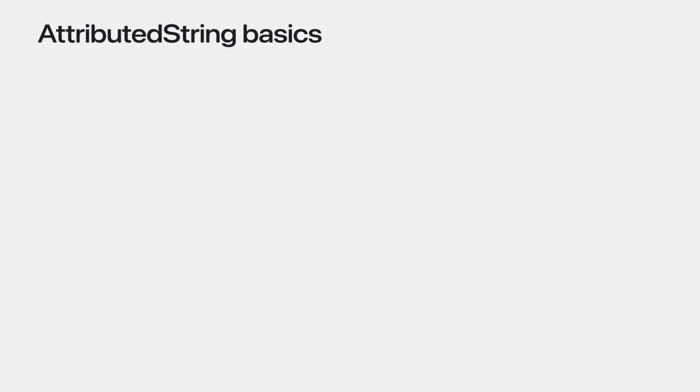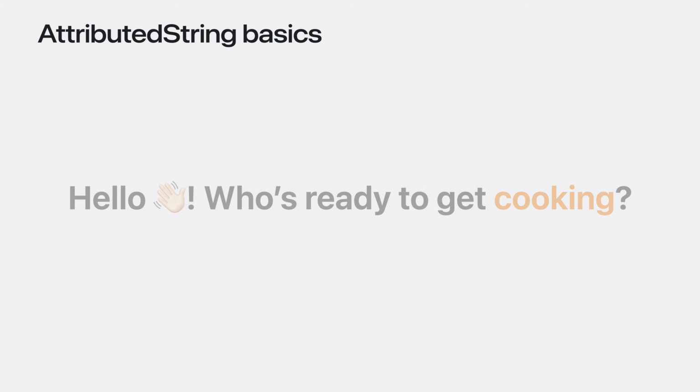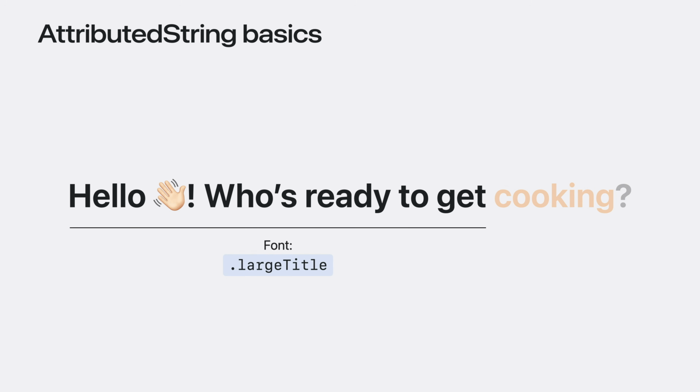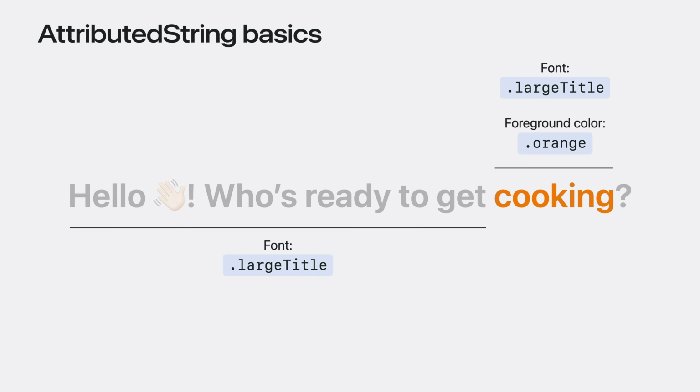I'll take a moment to discuss some attributed string basics that will come in handy when working with rich text editors. In short, attributed strings contain a sequence of characters and a sequence of attribute runs. For example, this attributed string stores the text, "Hello, who's ready to get cooking?" It also has 3 attribute runs: a starting run with just a font, a run with an additional foreground color applied, and a final run with just the font attribute.